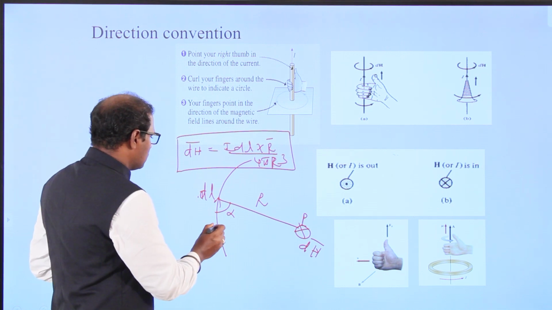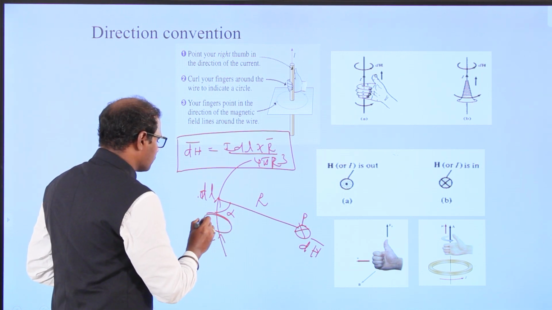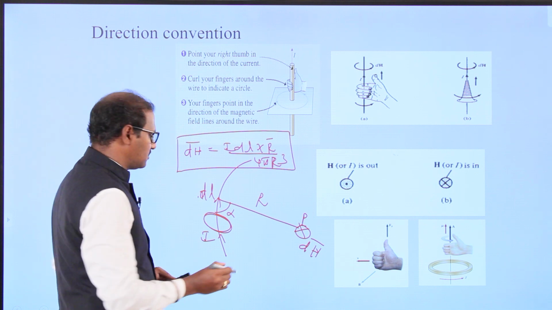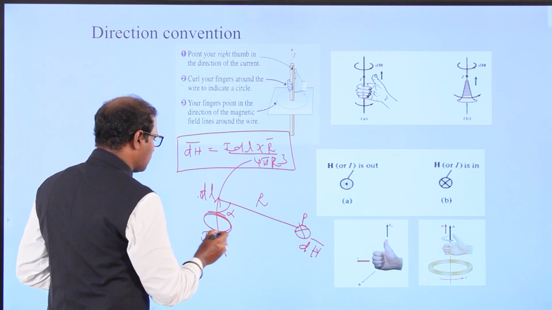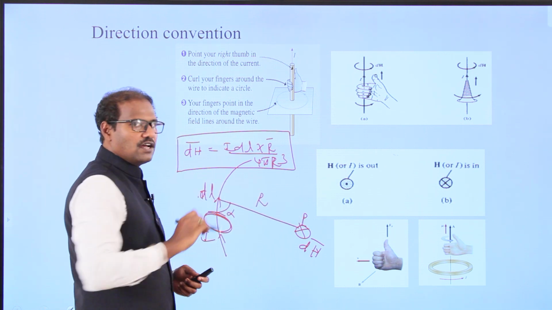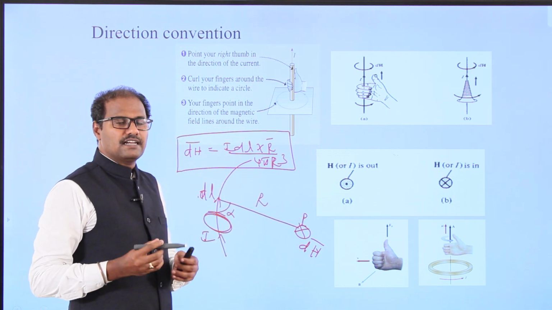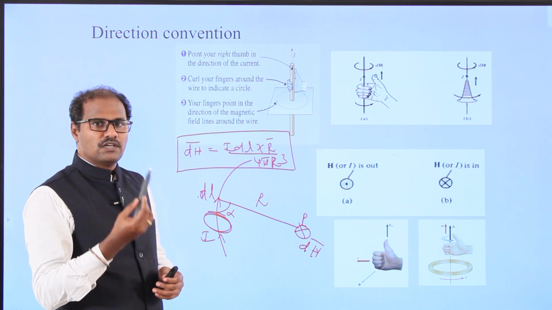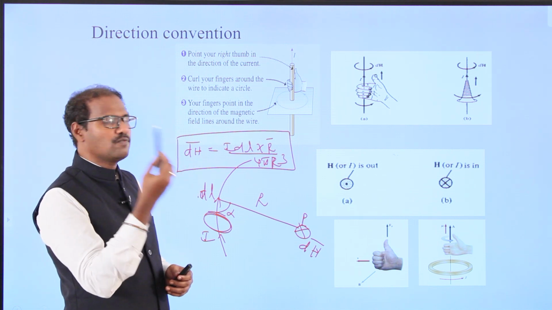Here, as I told you, this is called the magnetic field intensity revolving around the conductor. It's dH. This magnetic field intensity will be moving here, and also moving far away. In any conducting element, wherever a current is moving, a dH will be there.